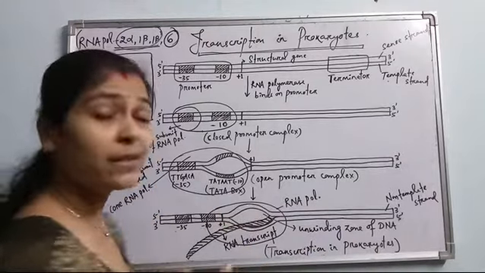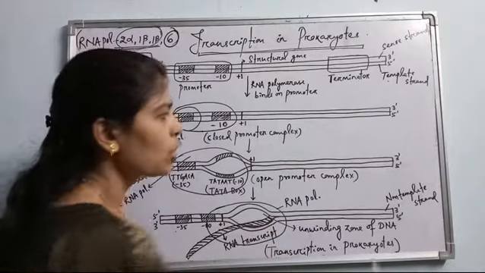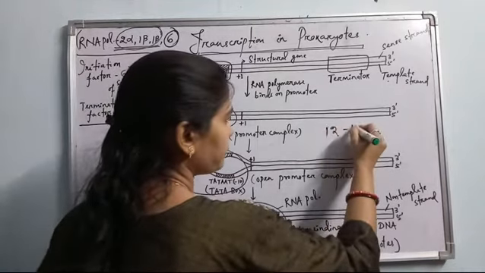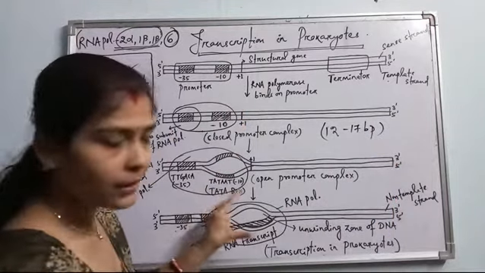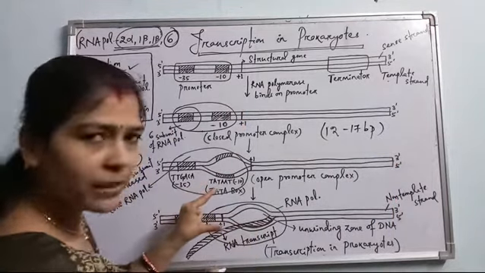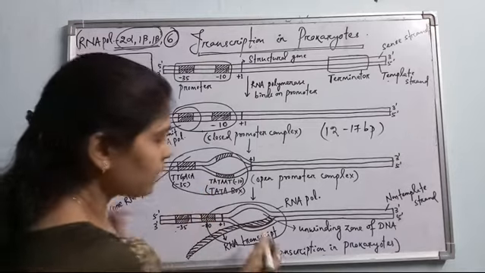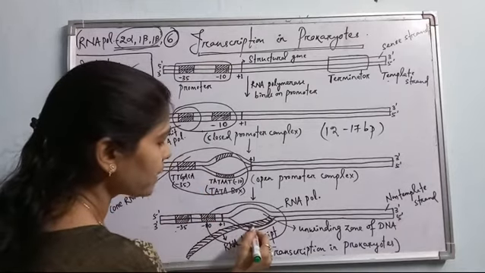So what is the base pair region it unwinds? It is a 12 to 17 base pair region. A 12 to 17 base pair region of the DNA is first unwound, then the RNA is synthesized from that region, and during synthesis, the single stranded RNA remains base paired.